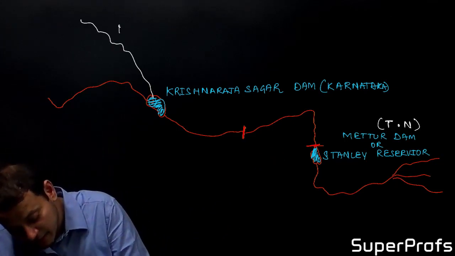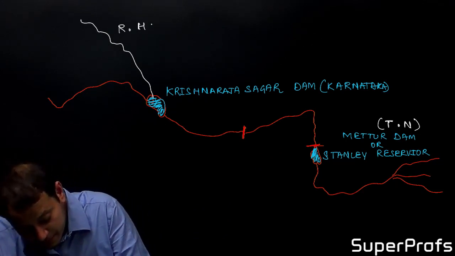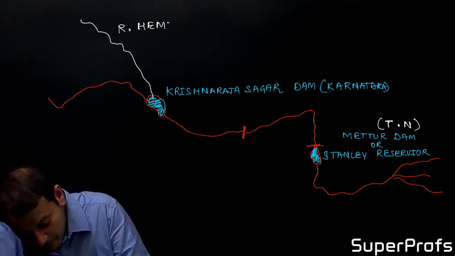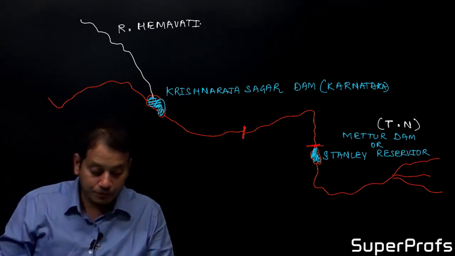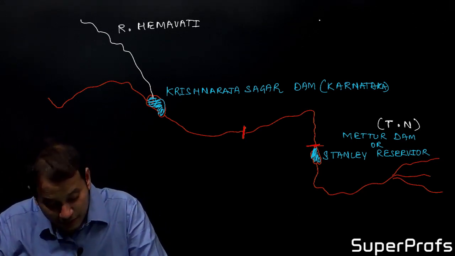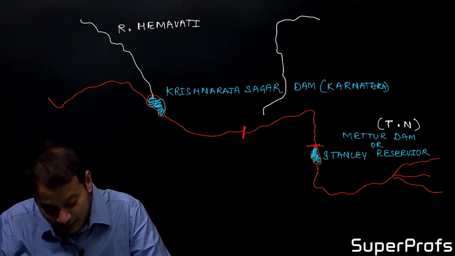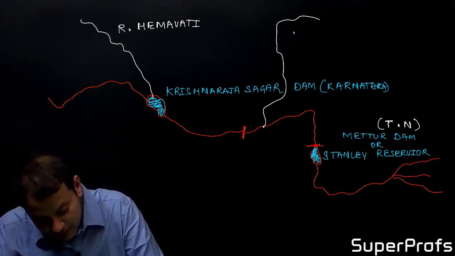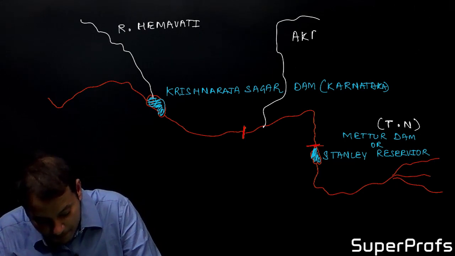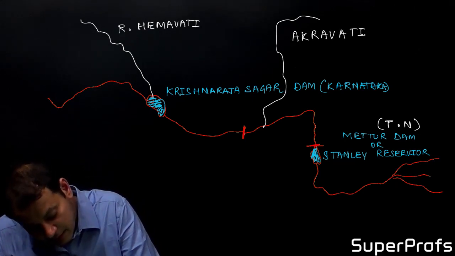Then the other important tributary of river Kaveri is river Arkavathi.